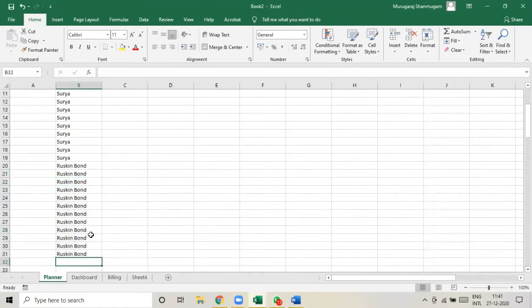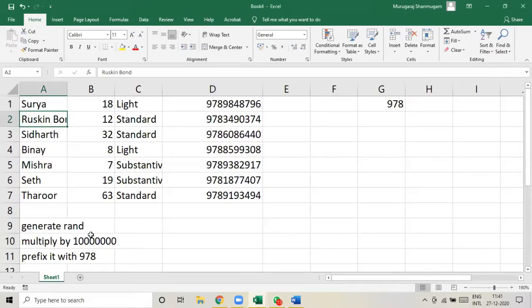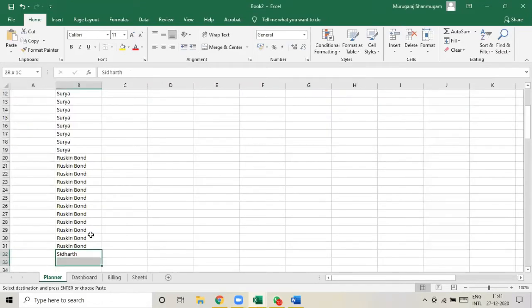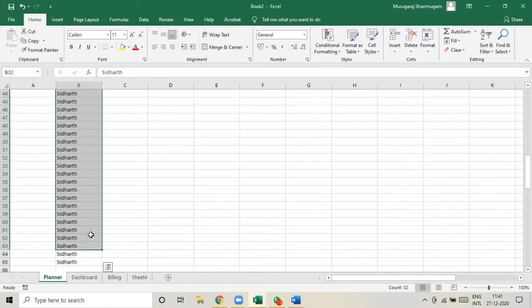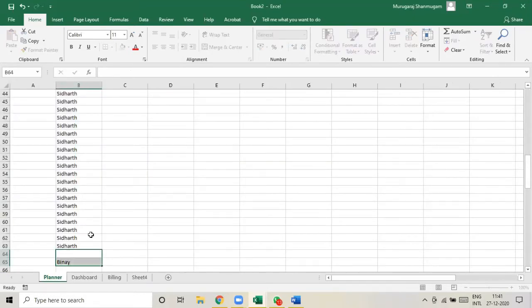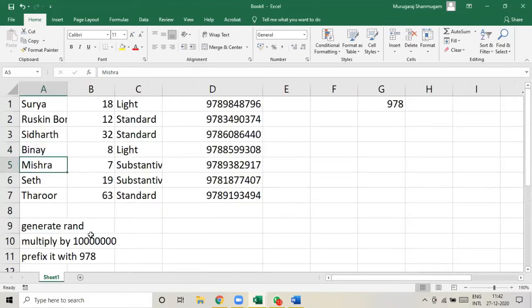Okay, I'm using Control D to copy values from the topmost cell. And then Siddharth, 32 chapters. And then Binay, 8 chapters. Okay, just 9 chapters. And then Mishra, 7 chapters.